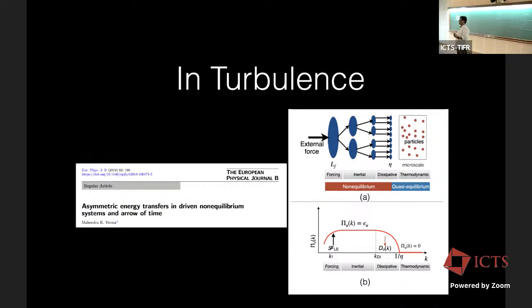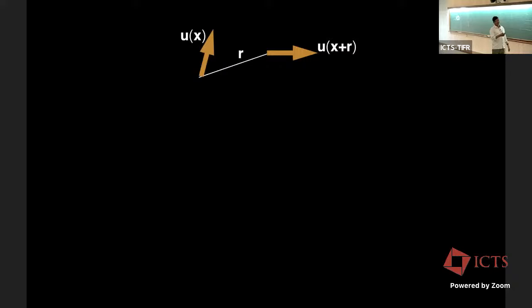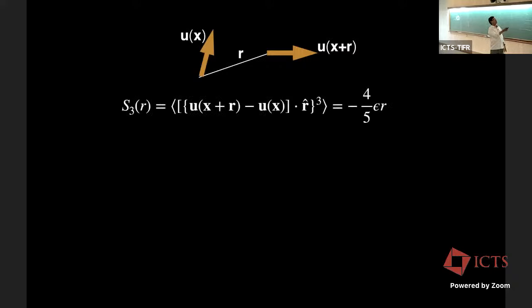What will I get? In fact, you can guess that energy will flow from small scale to large scale in 3D. If you compute it, then you can say it's a fake video because energy is going from small to large. We can identify it by doing a real computation. So we can use the Kolmogorov relation, the structure function, where the third-order structure function is minus 4/5 epsilon r, right? This has been told many times.